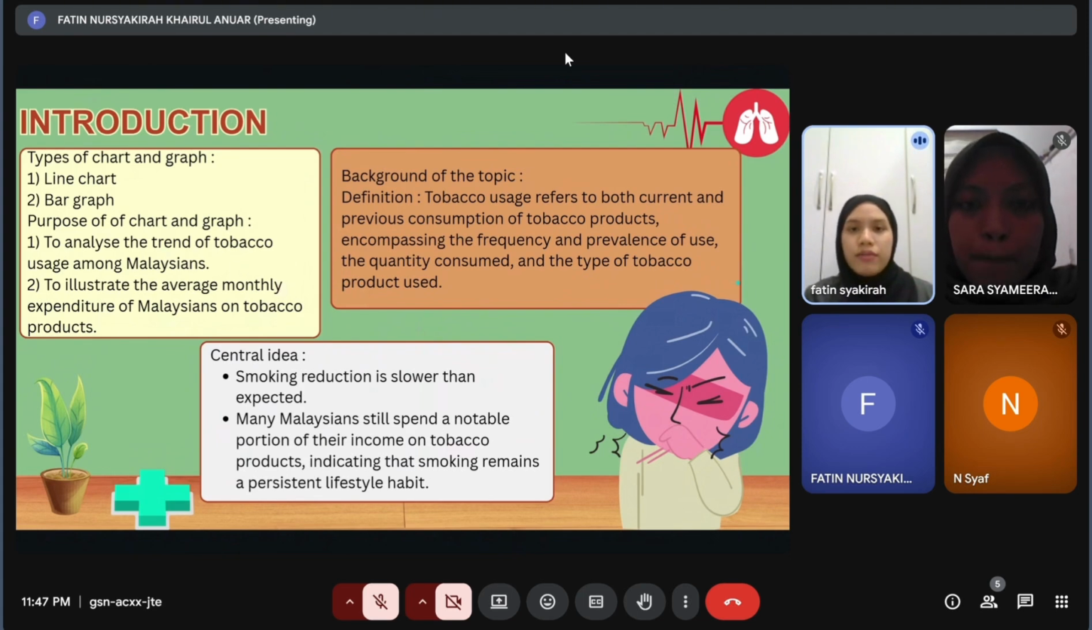Next, the central idea for this presentation is that although smoking rates are going down, the progress is still slow. Many Malaysians still spend a part of their income on tobacco, which shows that smoking is still a common habit among Malaysians.